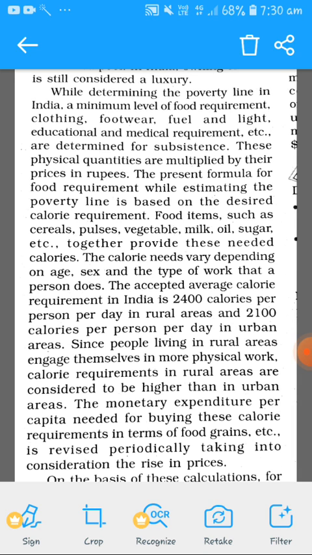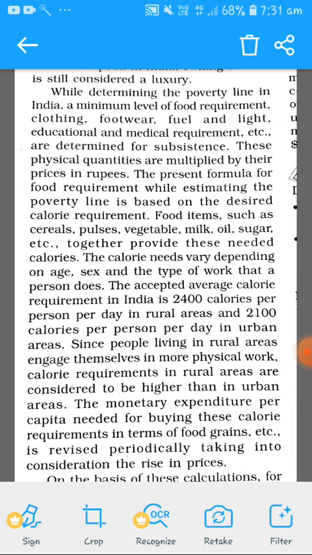So what is the basic minimum calorie that a person should get? It is 2100 in urban areas. And in the rural areas you'll find that it is even higher. It is 2400 calories. A person should get 2400 calories of energy a day. If a person is not able to get that, it means that he or she is